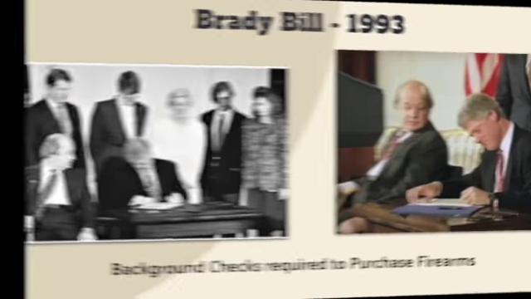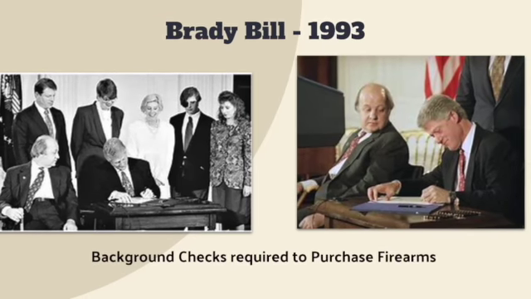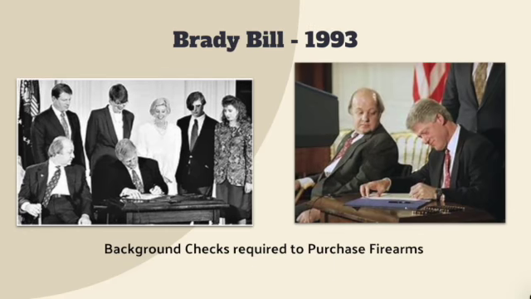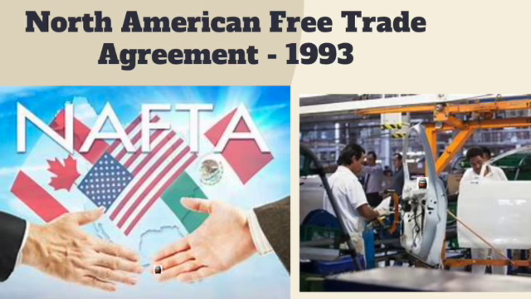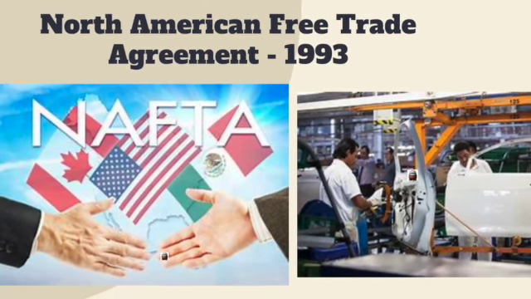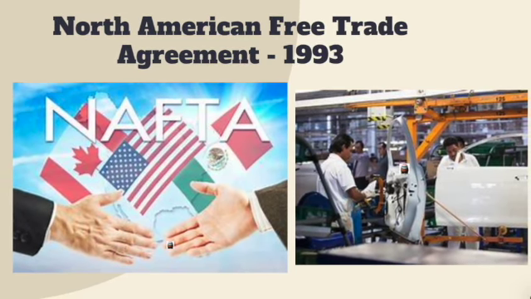After Reagan's assassination attempt, the Brady Bill was created. This bill made it so that in order to purchase a gun, you will need a permit and also required a background check. Another act was the North American Free Trade Agreement, which eliminated all tariffs on trade goods from the United States, Canada, and Mexico. This act cost many Americans their jobs as labor was cheaper outside the US.